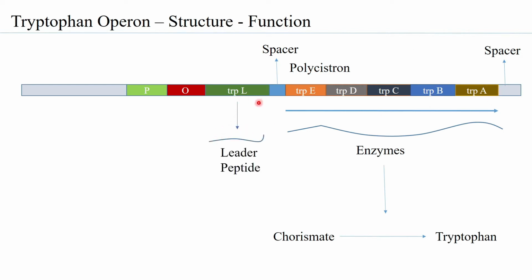The TRPL gives rise to a short polypeptide which is called a leader peptide, and this leader peptide has a role to play in regulation. In fact, the entire region from the promoter till the TRPE has a regulatory role to play, but the TRPL has a role to play post initiation.